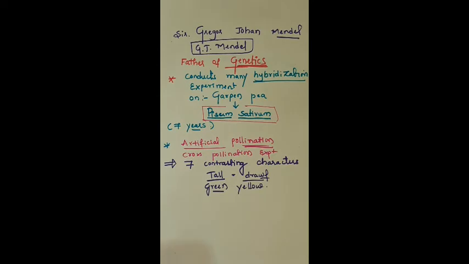Now we can discuss the 7 contrasting characters selected by Mendel for his experiment. I know some students will think this is not necessary, but it is very necessary.